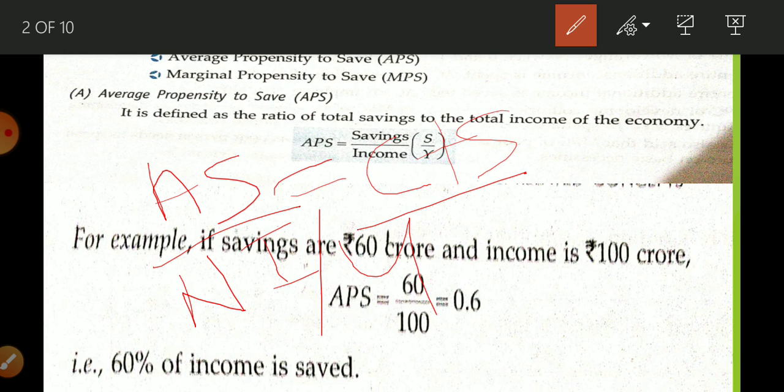Okay students, whenever we talk about the economy, income is always used in two ways. It is consumed or it is saved. When we expend our money on the purchase of goods and services, it is known as consumption expenditure. The part that we don't expend on purchase of goods and services, we keep with ourselves, and that is considered as saving. Why do we save money? So that we can fulfill our future requirements.